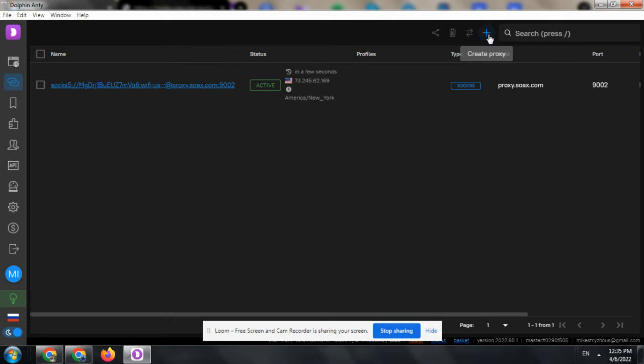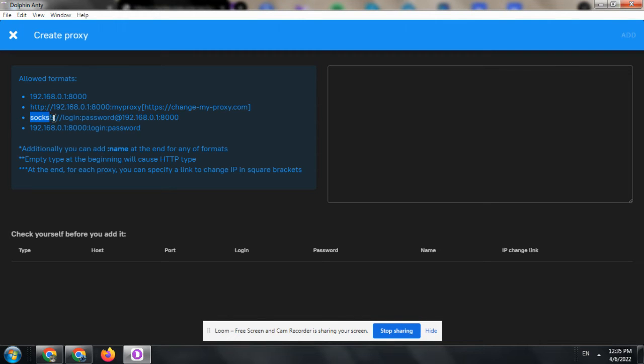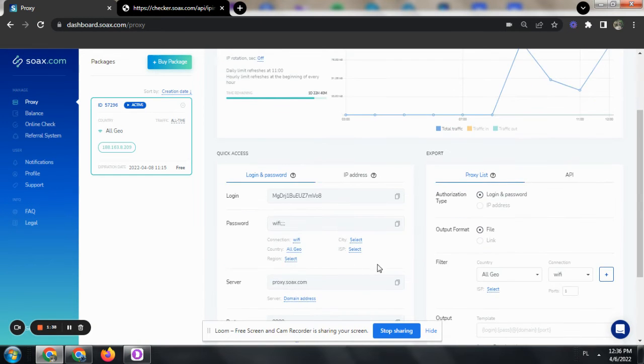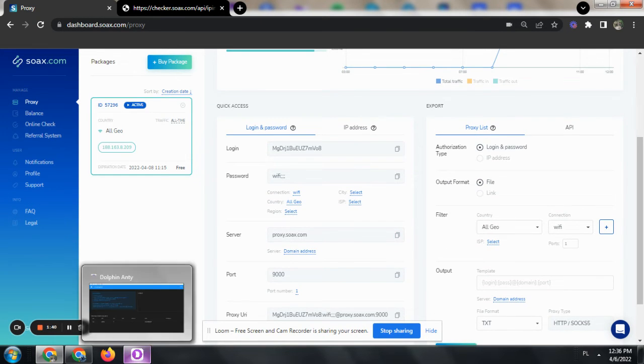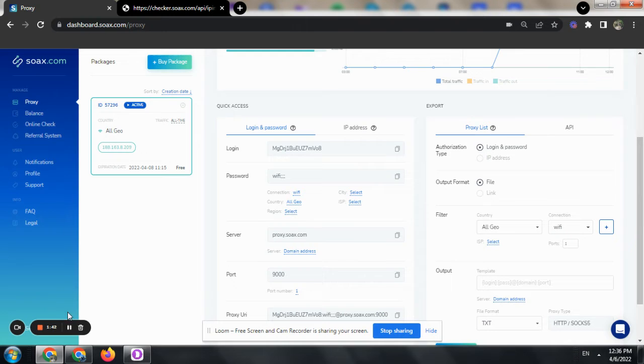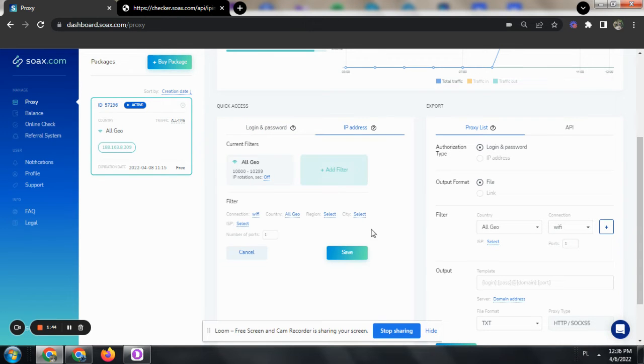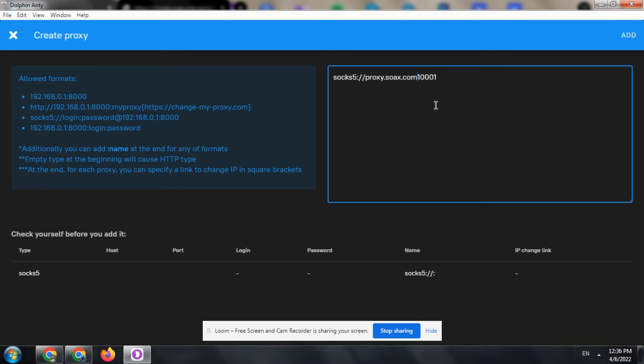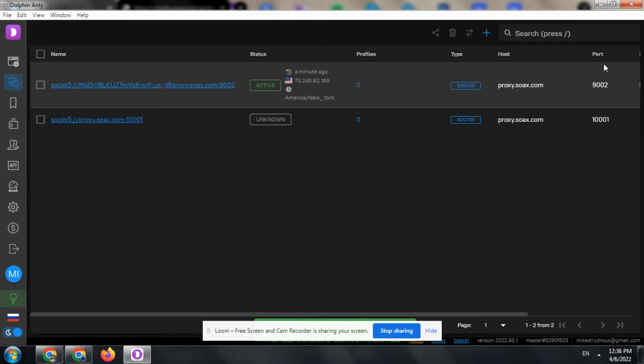Hit this button, create proxy, copy paste this prefix. After that, we just need to copy paste our server and the port from our filter. Let's create the filter. That will be United States as well. Let's assign 2 ports. Okay, let's go with this port, 10,001. Here, and hit the button save.